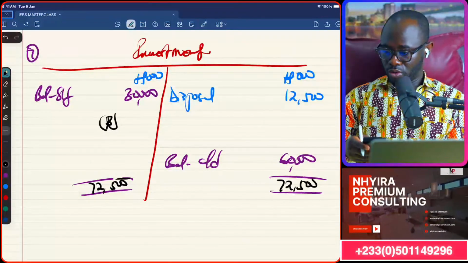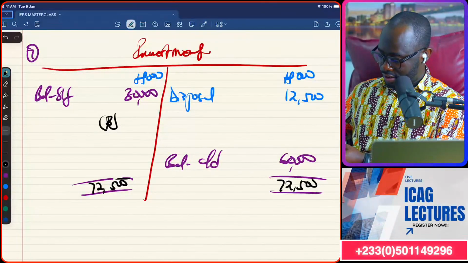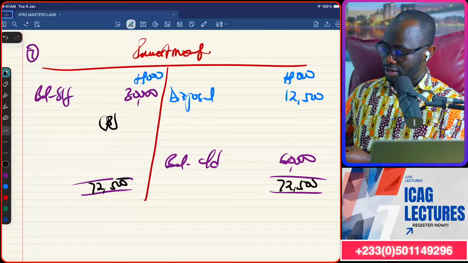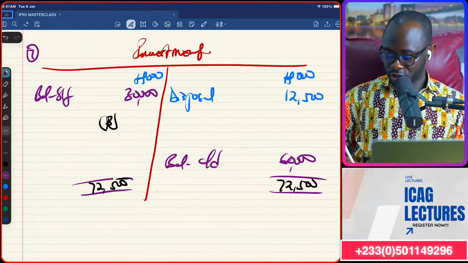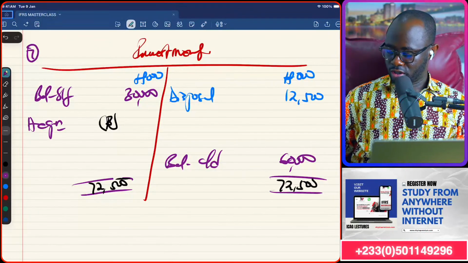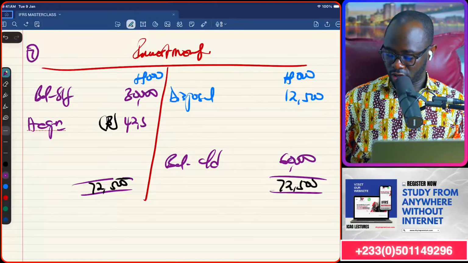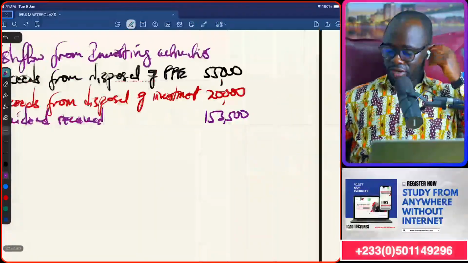So we bring that up. 72,500 minus 30,000, that'll be 42,500. So we will say maybe acquisitions during the year, 42,500. And so that will come under investing activities.